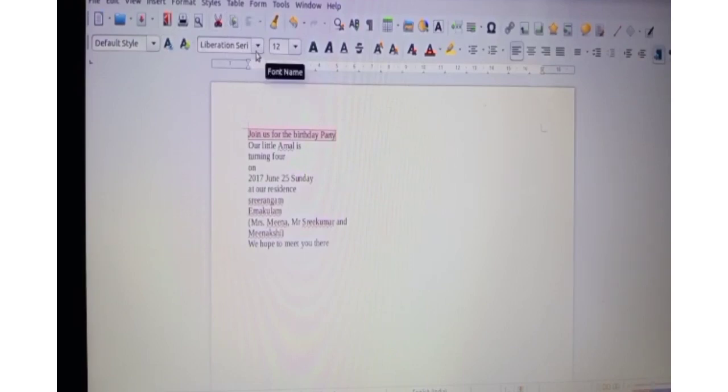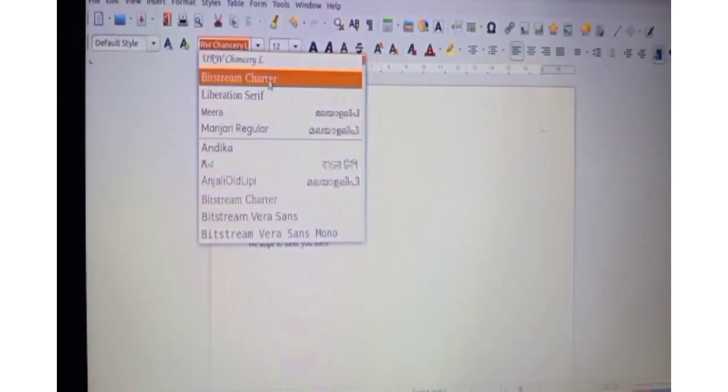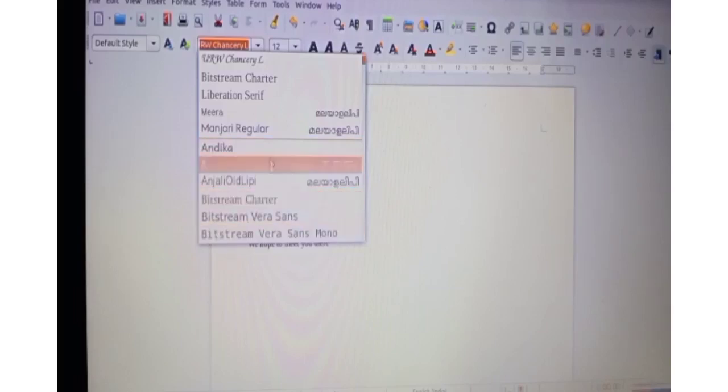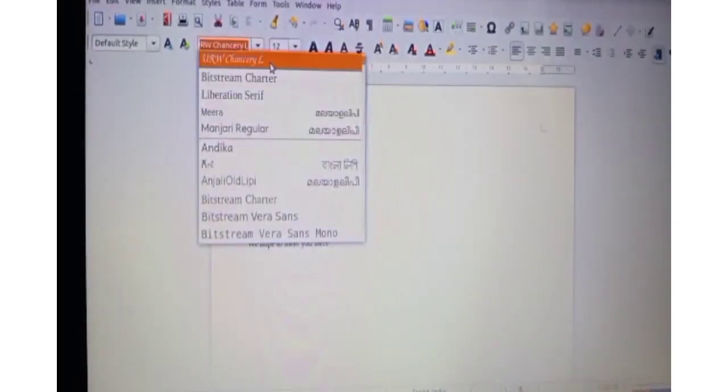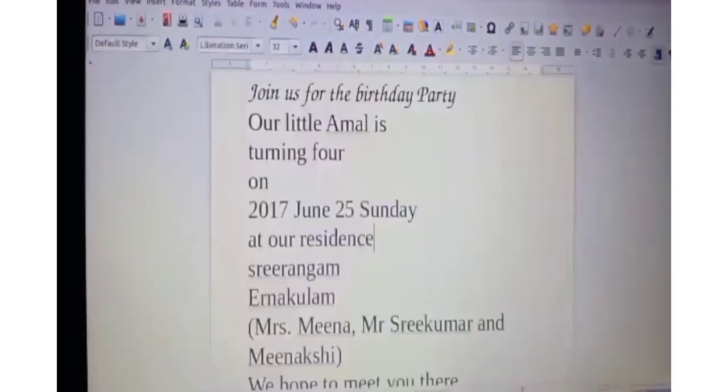Now in the formatting toolbar, here you can see many types of fonts. Just click on the font name and you can see different types of fonts. From this you can select the font as you wish. Now I am selecting URW Chancery L font. Just click it. Now you can see your font is changed.